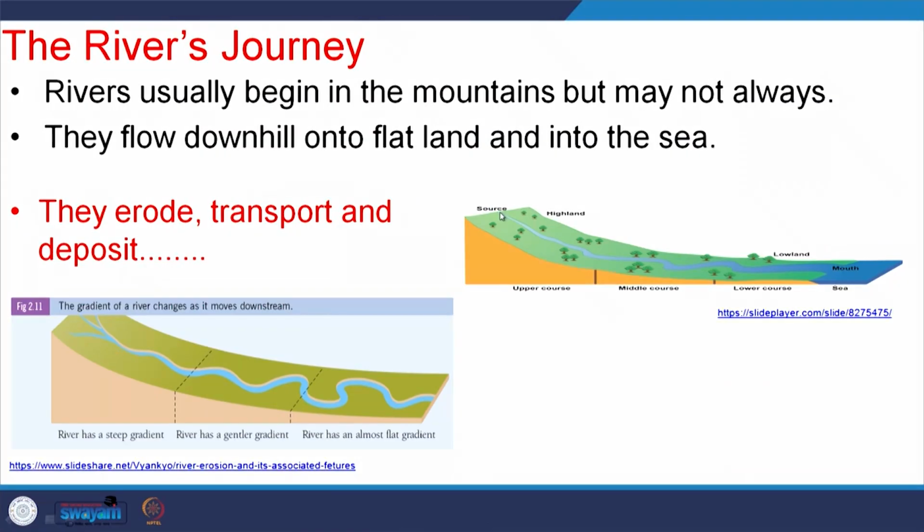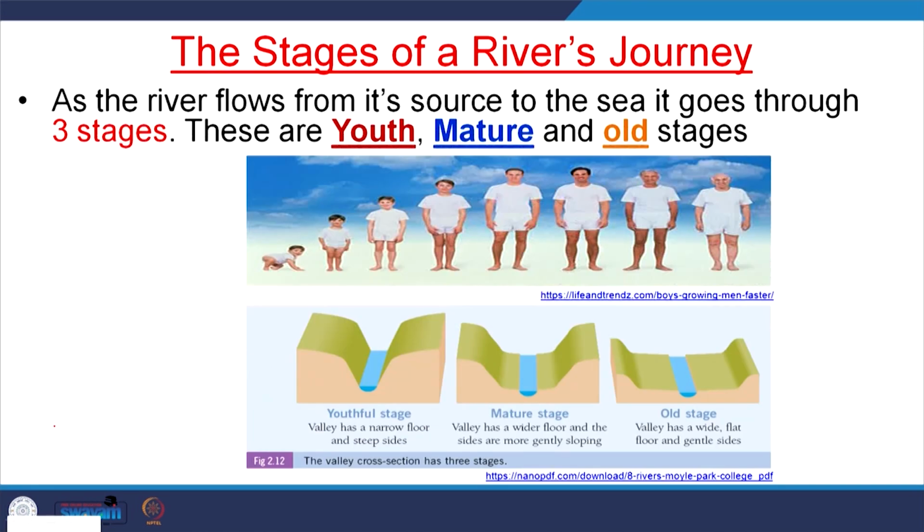So, they erode, transport and deposit. The river starts at the source and ends at the mouth. From source to mouth it erodes and transports sediments. The upper region is mostly erosional, characterized by erosion, and in between there will be transportation and there will be deposition.